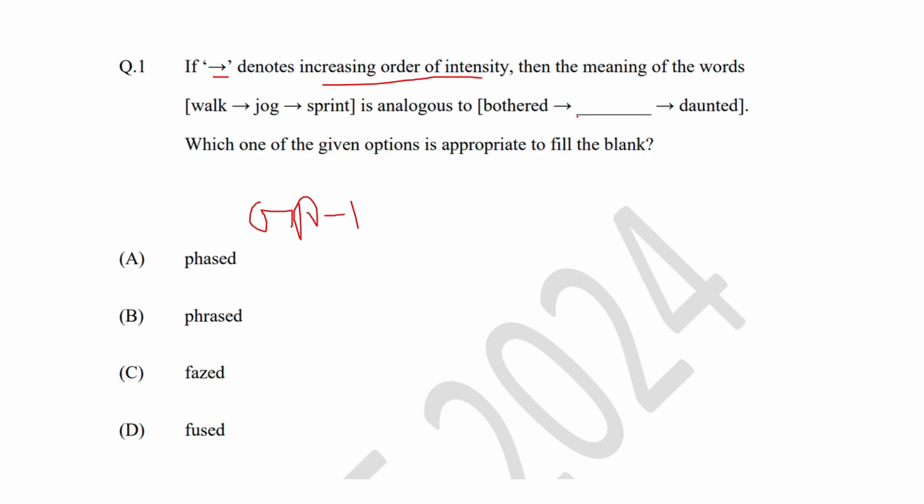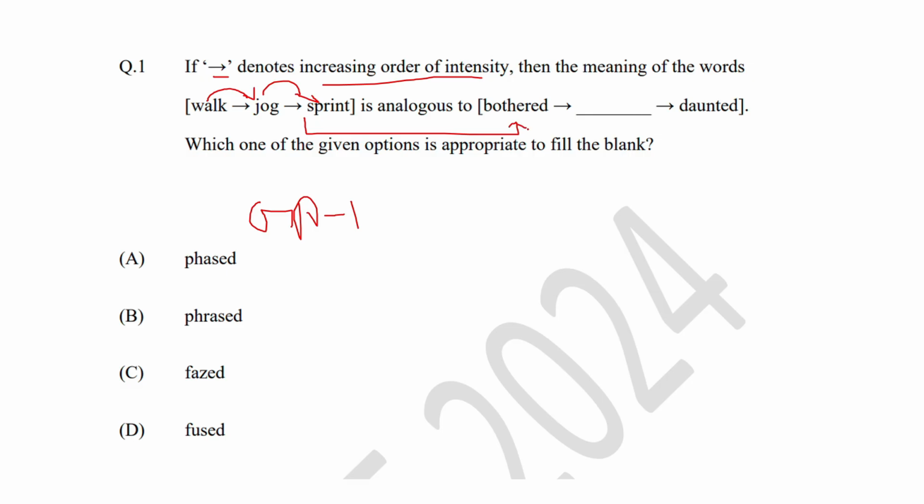If you consider the first example, they have given walk, jog and sprint. So it is in increasing order of intensity. Walk means you are just moving at a slower speed. Jog means you are moving at an average speed, not very fast and not very slow. And sprint means your movement has increased to a greater extent compared to walk and jog. Now this example is analogous to the second example.